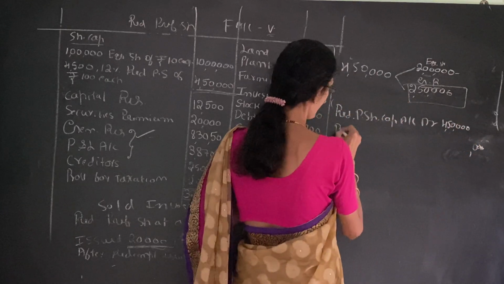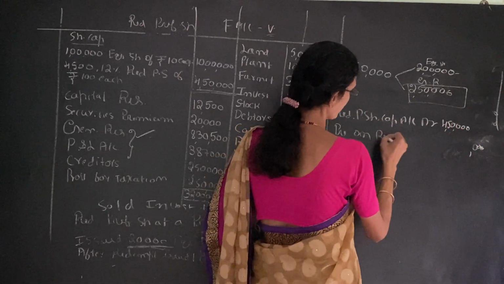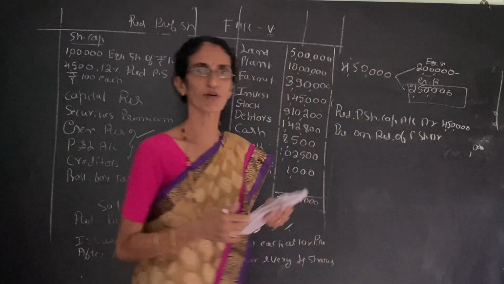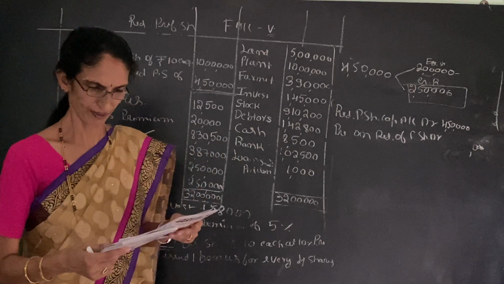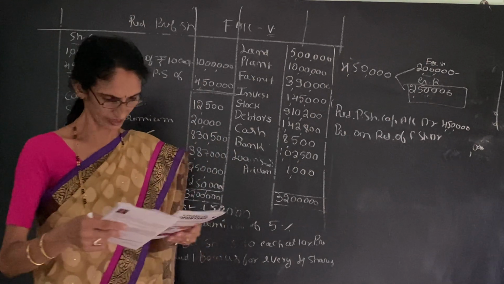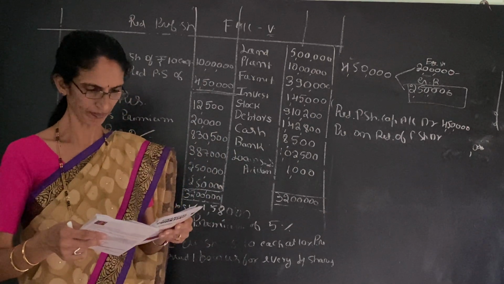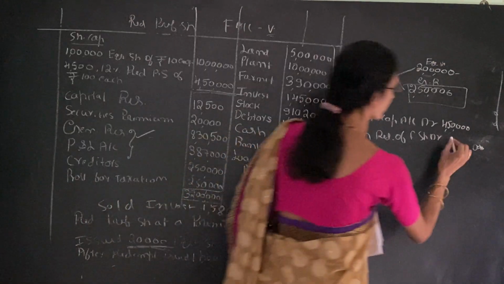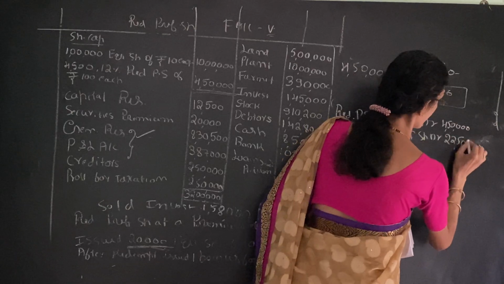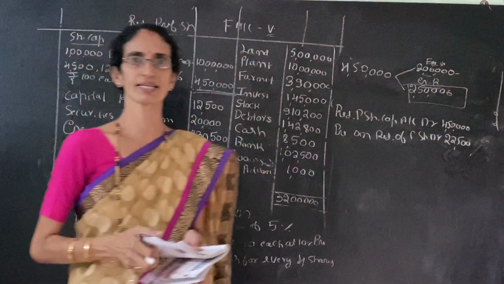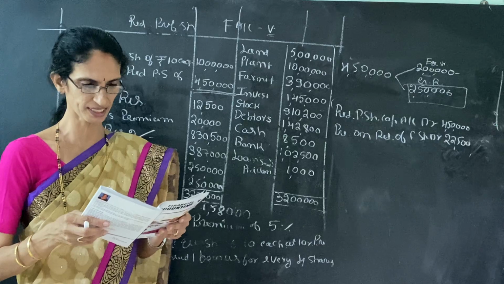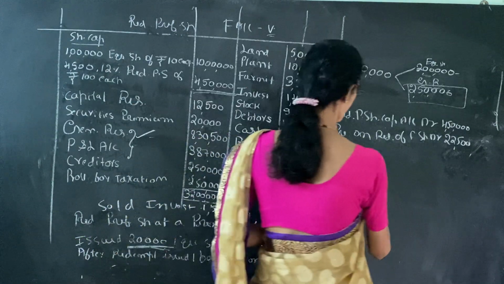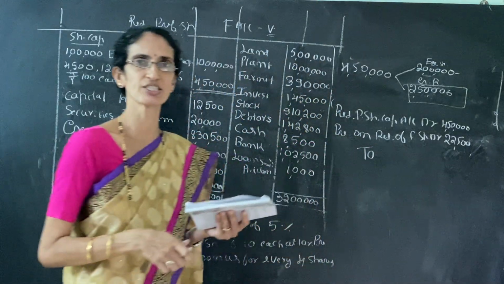Next, premium on redemption of preference shares account debtor. See the last entry, third entry. You get the premium on redemption of preference shares, it is 22,500. See the journal entry number 3. We get the premium on redemption of preference shares is 22,500. So, we have to transfer it to preference shareholders.